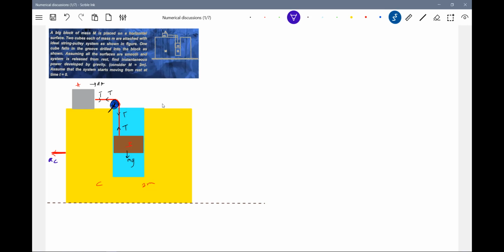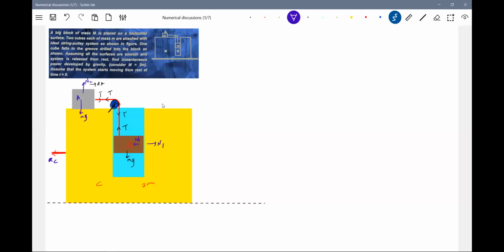Definitely it will push the block. Now, which side of the block will be pushed? Here the block will be pushed like this, right? Here N1 will act on the wedge. Here the normal contact N2, and the weight mg. I think these are the forces you can show.